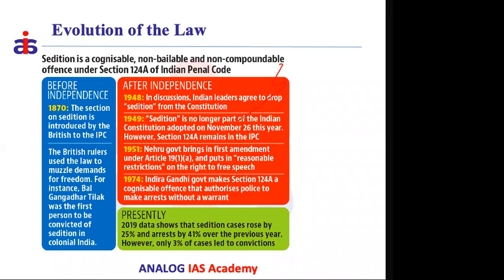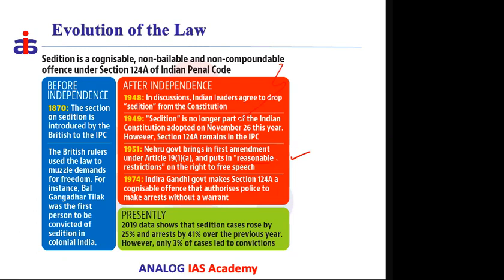But what happened after the Constitution was adopted in 1950? In 1951, immediately the first government, Nehru's government, amended the Constitution, wherein they added extra restrictions to those already mentioned as reasonable restrictions. They added two more provisions to expand the scope of reasonable restriction.